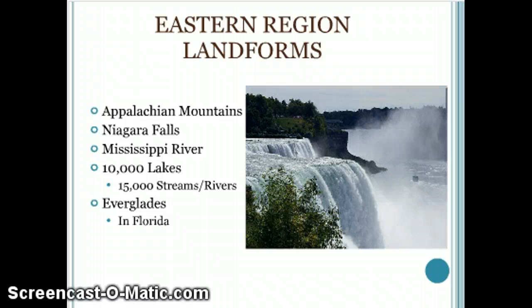Starting off with the eastern region. The landforms mainly consist of mountains, waterfalls, rivers, lakes, swampy areas, and a lot of forests. Niagara Falls, shown to the right, is one of the many waterfalls in the east. There are also about 10,000 lakes and 15,000 streams and rivers located throughout the eastern region. Another example of landforms are the Appalachian Mountains, the Mississippi River, and the Everglades located in Florida.